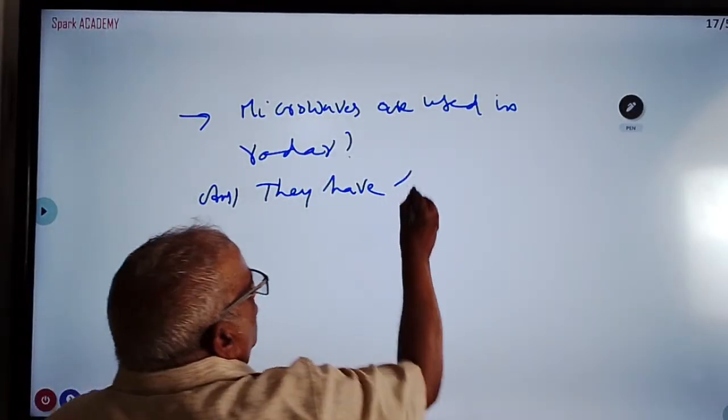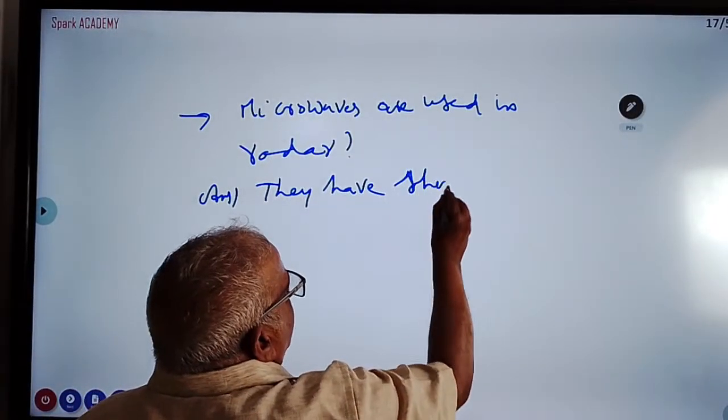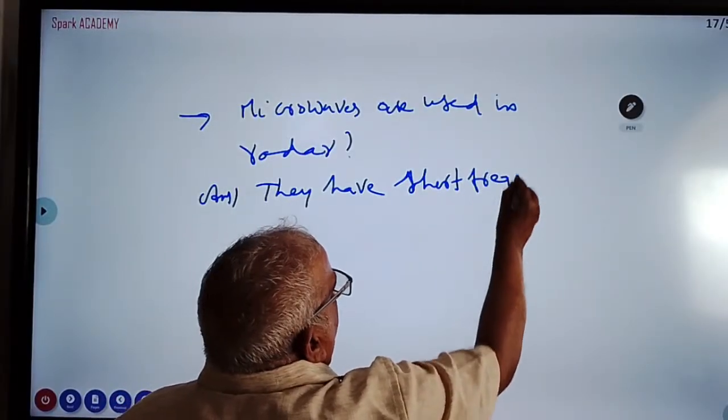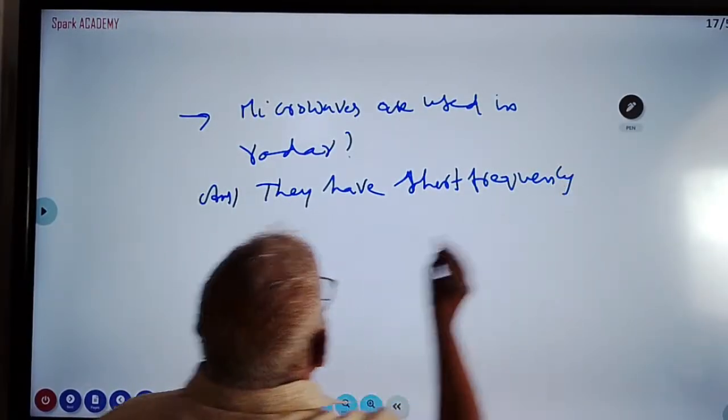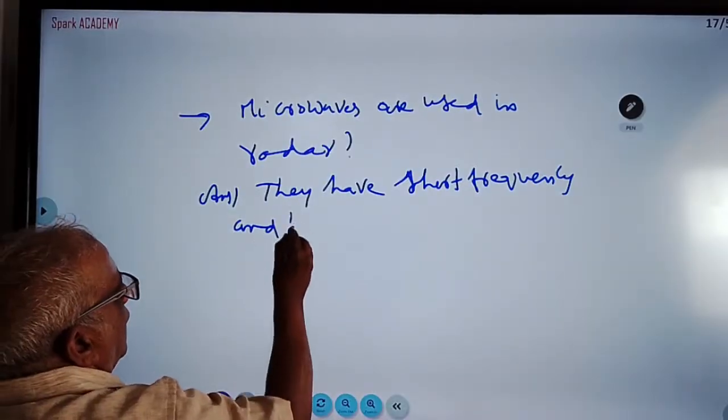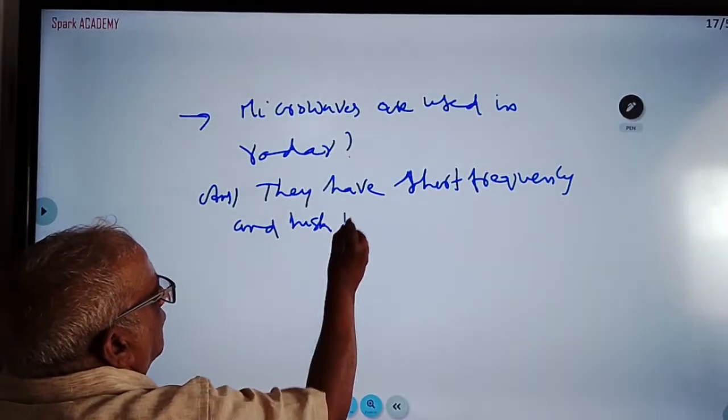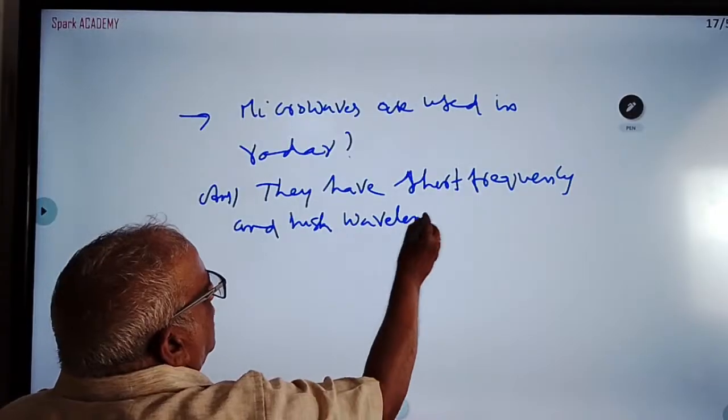They have short frequency and high wavelength. Hence, they are used in radar.